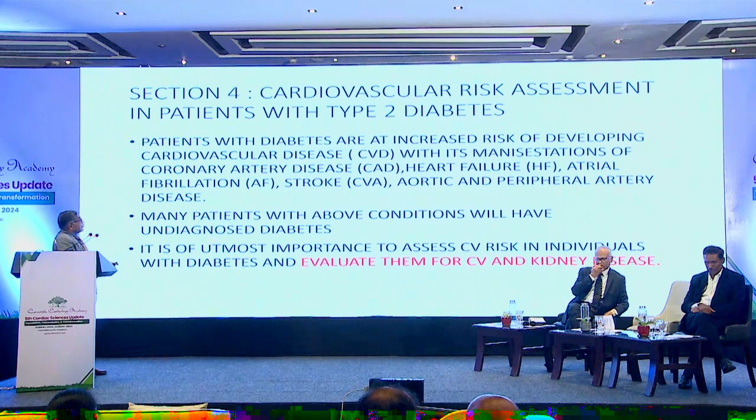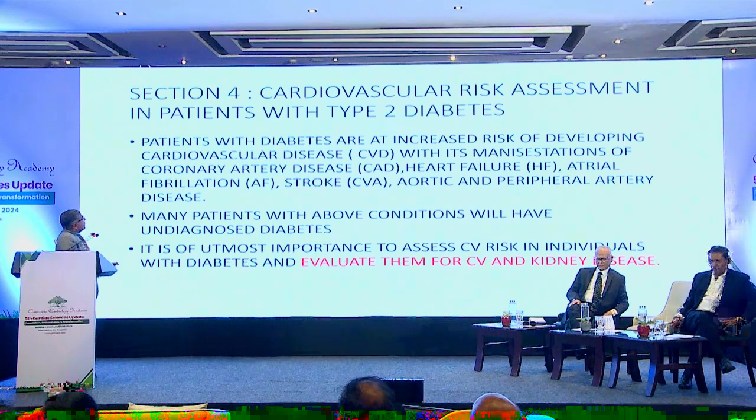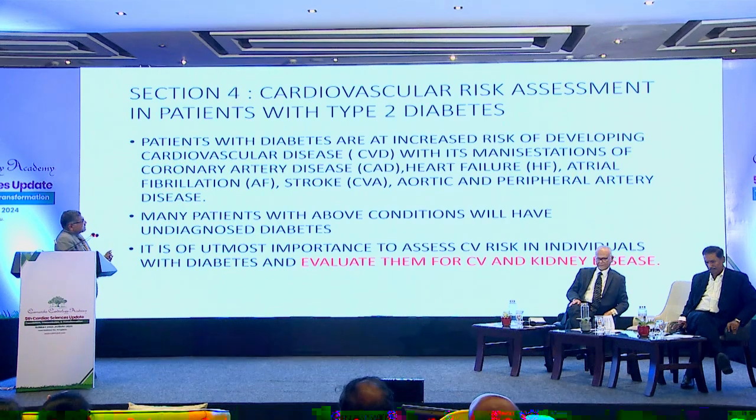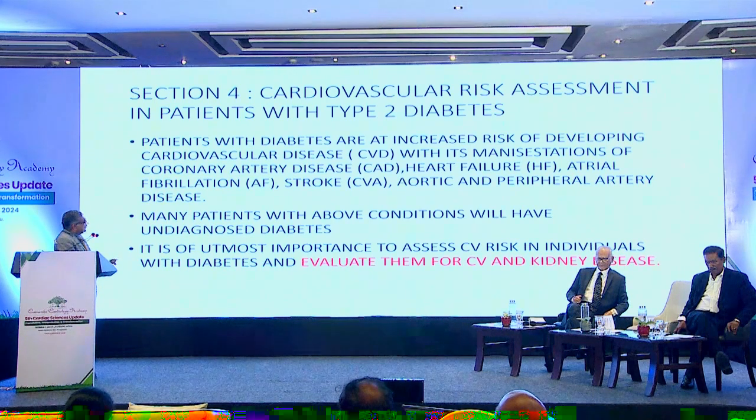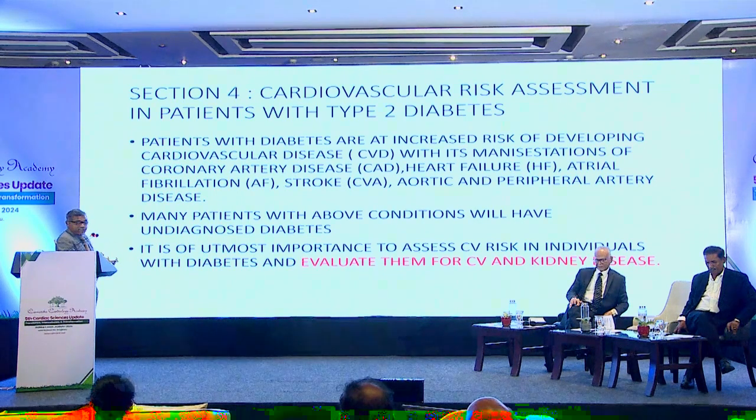Section 4 of this particular guideline emphasized the risk assessment in patients with diabetes. And this statement is as it is in the guidelines. Patients with diabetes are at an increased risk of developing cardiovascular disease, and it can manifest as coronary artery disease, heart failure, atrial fibrillation, stroke, aortic or peripheral artery disease. And this can be a first manifestation even before the diabetes is diagnosed. Many patients with the above complications may have undiagnosed diabetes when they are presenting with this.